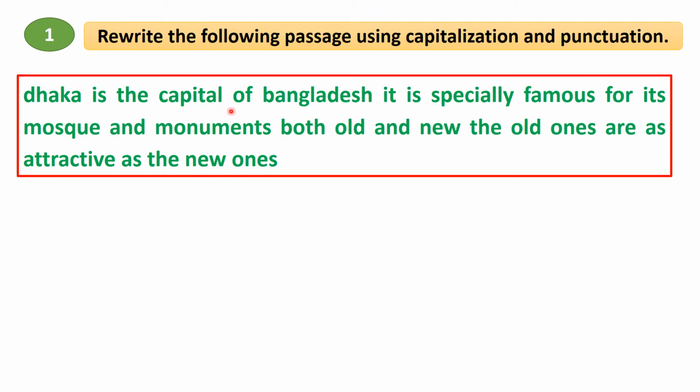Dhaka is the capital of Bangladesh. It is especially famous for its mosques and monuments, both old and new. The old ones are as attractive as the new ones. So let's see the answer.